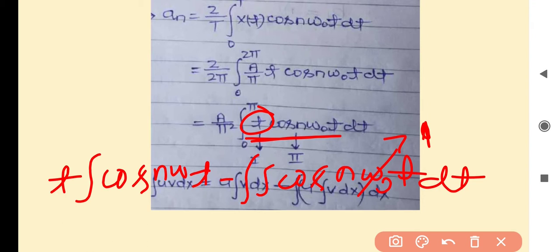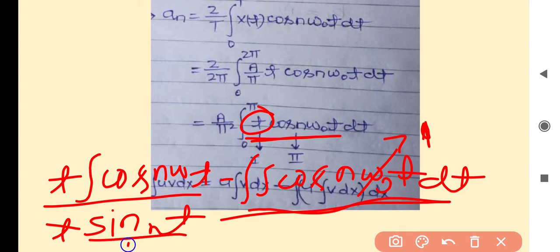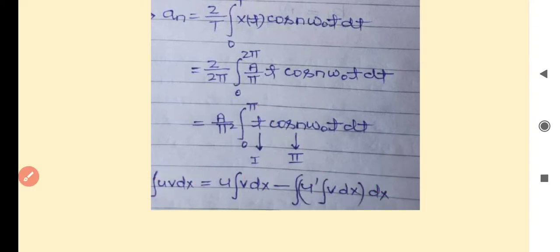So here it is t into integration of cos nt, minus double integration of cos nt dt. It is t sin nt divided by n, minus the double integration of cos nt, which will give minus sin nt upon n square. So it will become plus sin nt by n square. Now we have to put limits in the next step.